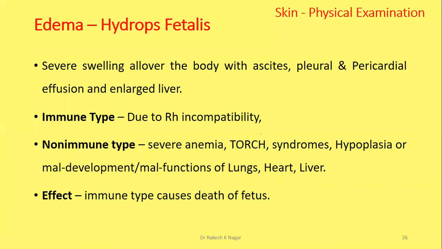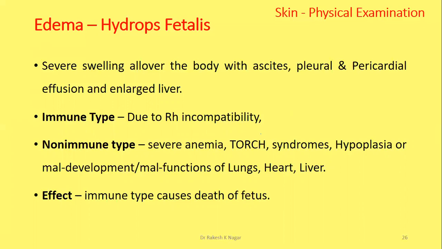Then hydrops fetalis. One type of edema is hydrops fetalis. Hydrops fetalis means pan swelling, whole body swelling all over the body with ascites, pleural and pericardial effusion, and even with enlarged liver. What are the reasons for hydrops fetalis?